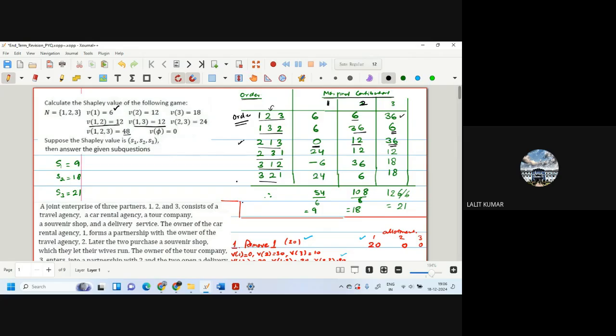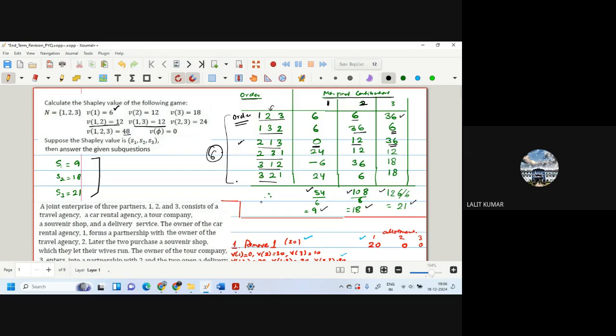So after doing all this for all the combinations, we find the total value. For example, we get 54, 108, 126. And then we divide by the number of these occurrences. They are 6. So we divide by 6, we get 9, 18, and 21. Unfortunately, in the PYQ, the answer to this question is wrong. They have given an incorrect answer. So this is the way we solve this question.